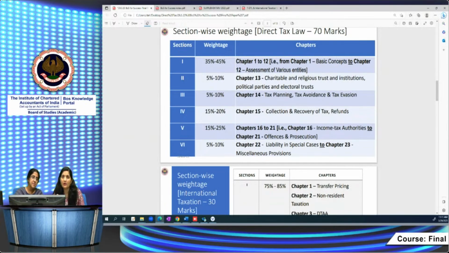You should be firm that whatever be the weightages, whatever be the marks, whatever be the type of questions being asked from this section, you will get full marks from this. In that way, you will have a good score.